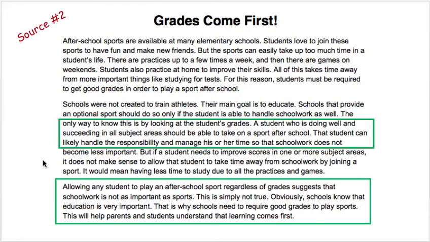So I went into the text and I blocked out large amounts of text that support my reason. These were 2 pieces of text that really supported what I was trying to say. So it says a student who is doing well and succeeding in all subject areas should be able to take on a sport after school. That student can likely handle the responsibility and manage his or her time so that schoolwork does not become less important. So that means that the student can probably do the sport and be responsible enough not to let their grades slip. The second piece is allowing any student to play an after-school sport regardless of grades suggests that schoolwork is not as important as sports.